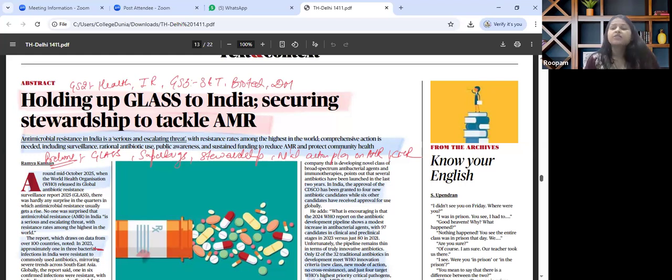The key theme that has been talked about is India's AMR threat mapped through WHO GLASS, revealing high resistance level, particularly in hospitals, raising questions of stewardship,